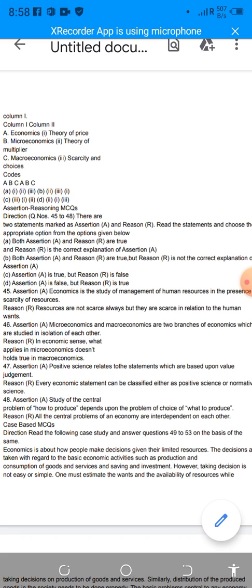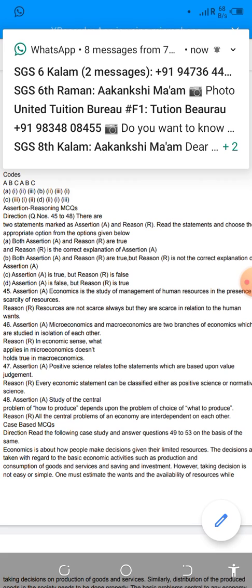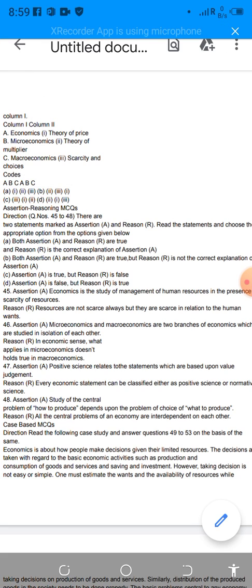In the statements, we have to check our full knowledge of the topic, and for the reason we have to understand whether the reason is the particular reason for that statement or not. According to that we can choose the correct options. So now come to question number 45.